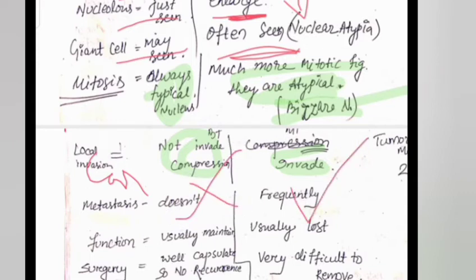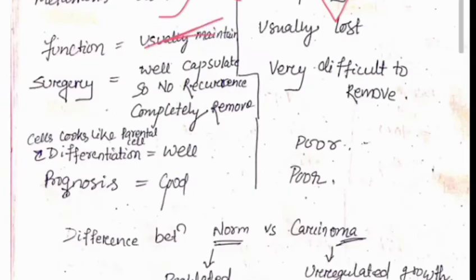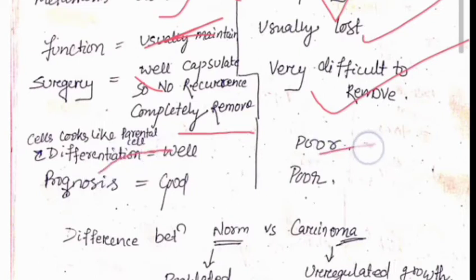And now the function is usually maintained in benign, but here it is usually lost. Surgery is completely effective due to the well-capsulated tumor. When surgery is done, it is completely removed and we will not find any recurrence. But in the malignant case it is very difficult to remove, and if removed, more and more recurrence can be found. Then here differentiation is well marked, but there it is poorly marked. That's why the prognosis becomes poor, but here the prognosis is good.